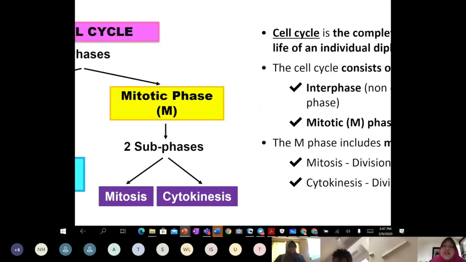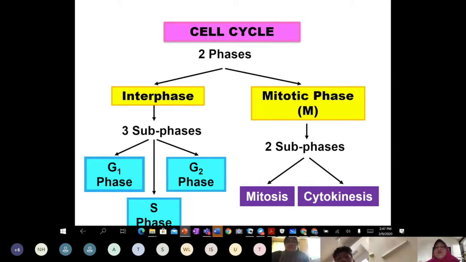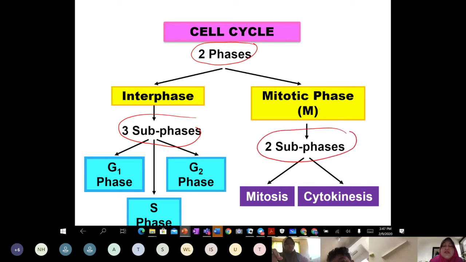As you all know, you have learned this before. In matriculation, teacher emphasized that there are two phases: interphase, which has three subphases, and the mitotic phase, which has two subphases. So how many phases are there? There are 5 phases.